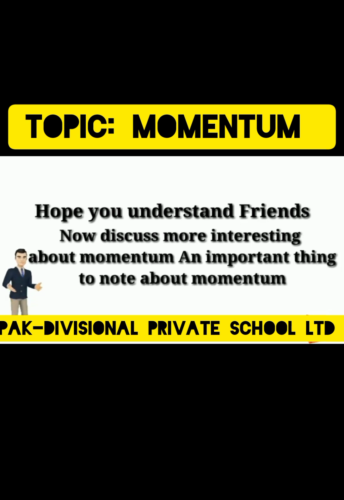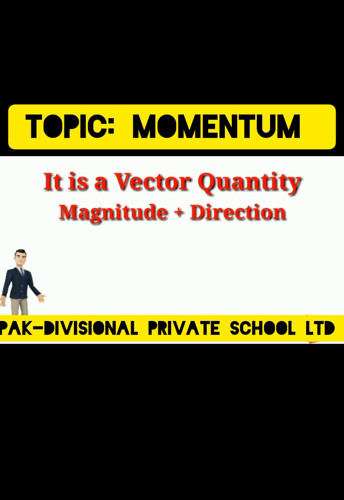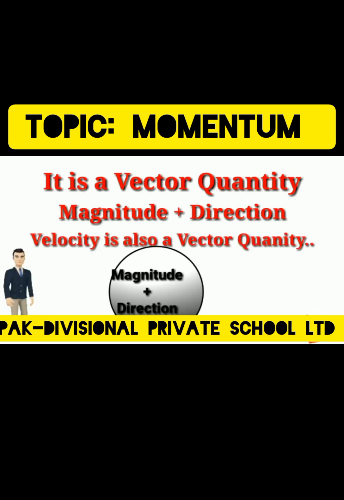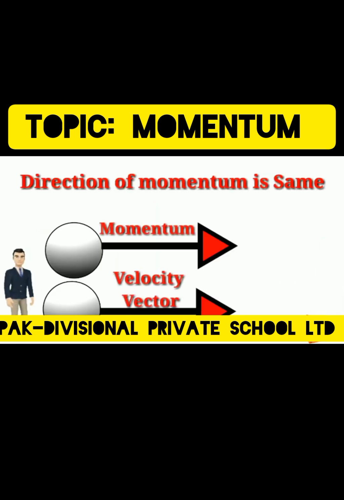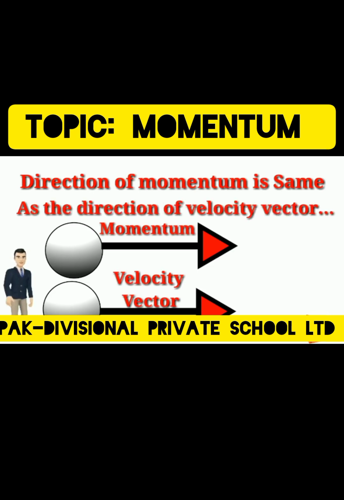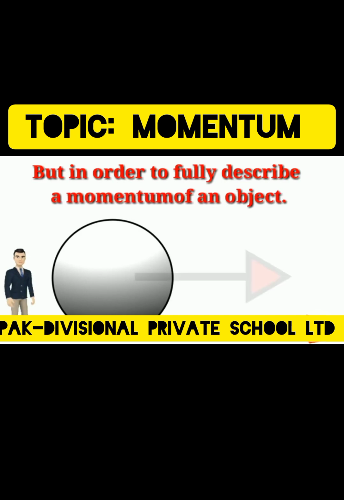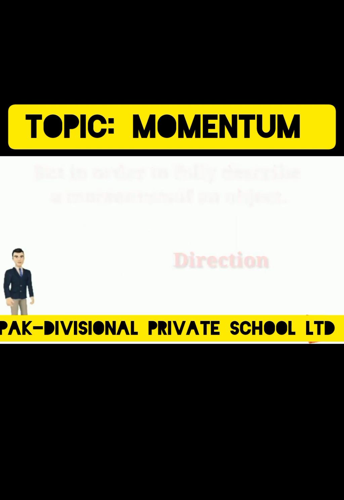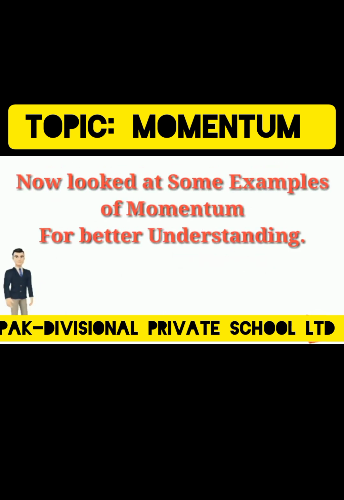An important thing to note about momentum is that it is a vector quantity. This means that it has both magnitude and direction. Velocity is also a vector quantity, because it has both of these components. The direction of the momentum is the same as the direction of the velocity vector. But in order to fully describe the momentum of an object, you must include its direction, otherwise, it's not a vector. Now let's look at some examples of momentum for better understanding.